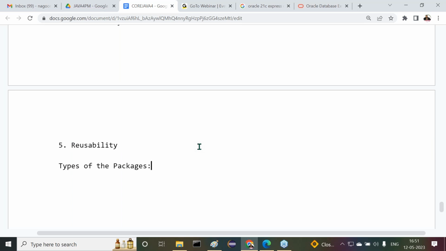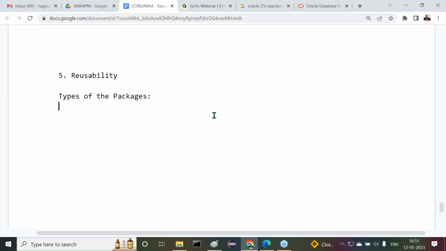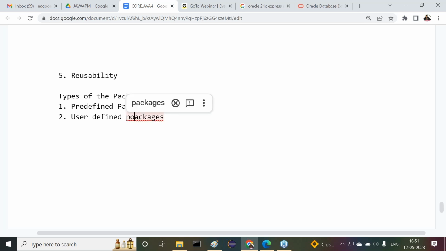Then after this, next one is types of packages. There are two types of packages here. What are the two types of packages? First one is predefined packages, and second one is user defined packages. Then what is the meaning of predefined package and what is the meaning of user defined package? Observe carefully.